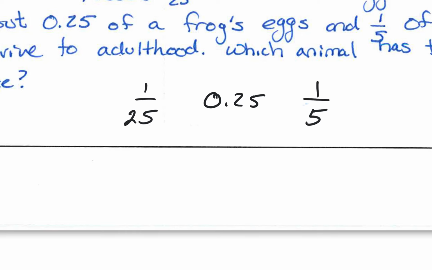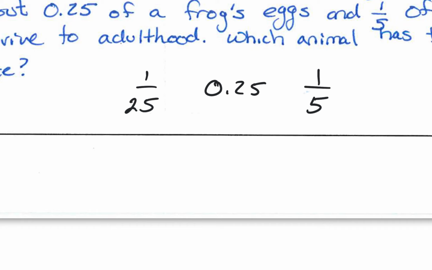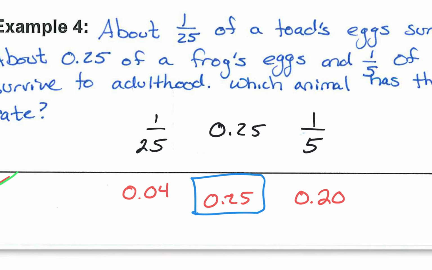Okay, so let's convert all of these to a what first? Decimal. Okay, what is 1 divided by 25? Sam? 0.04. Did I write that correctly? Okay, great. Then I have 0.25. And then what is 1/5 as a decimal, Andy? 0.20. Yep. All right, so I have my 3 numbers. Which one is the greatest number? Okay, Leland. Which creature is that? Okay, the frog has the best survival.